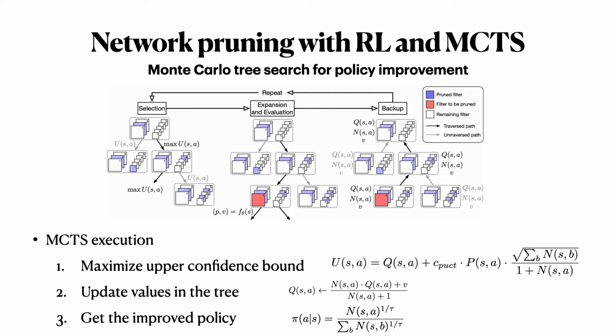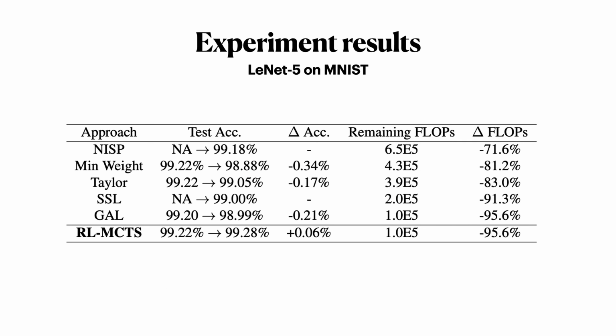When a leaf node is reached by continuously expanding nodes for all traversed edges, the associated values stored in the search tree are updated. After the MCTS search, the improved policy pi can be simply obtained by normalizing the visit count N(s,a). We evaluate our approach with several benchmark networks and datasets.